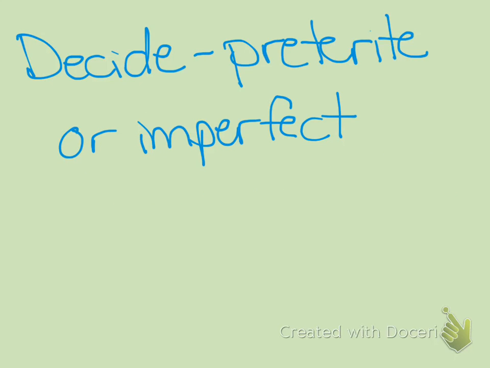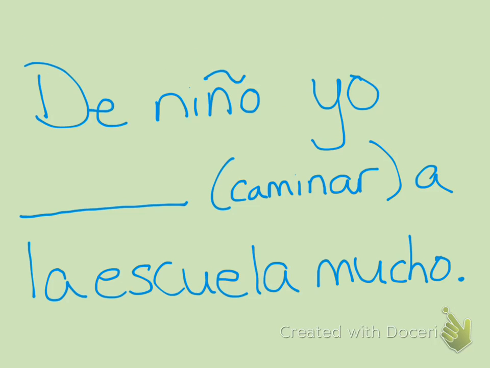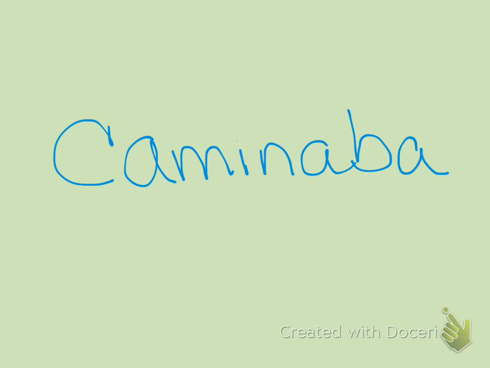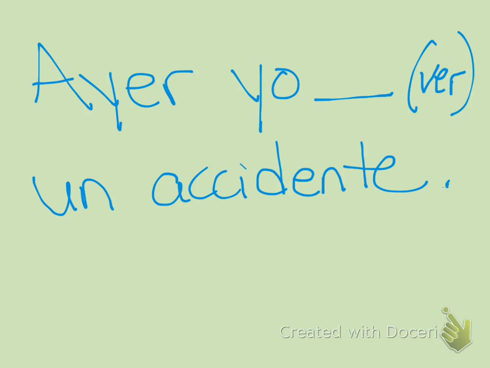Now let's do a couple where you have to decide whether to use preterite or imperfect. Think about the rules that we've learned. So in this sentence, de niño, yo blank a la escuela mucho. Fill in the blank with the right form of caminar. That should be caminaba. You would use the imperfect because it's talking about what you did a lot repeatedly as a child. How about this one?